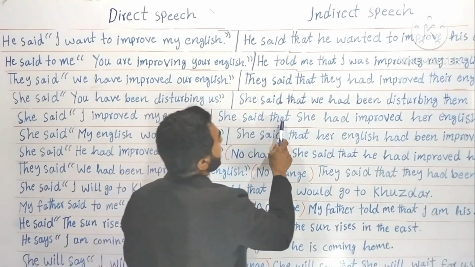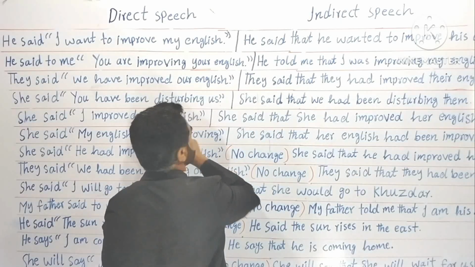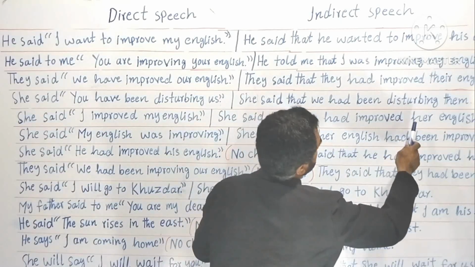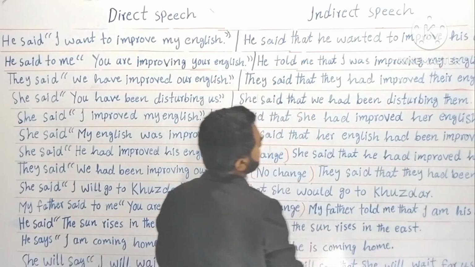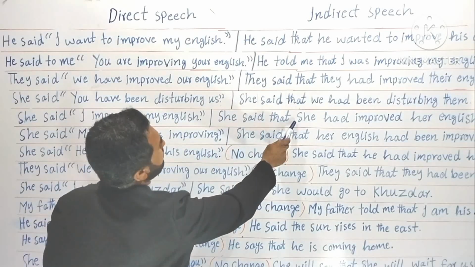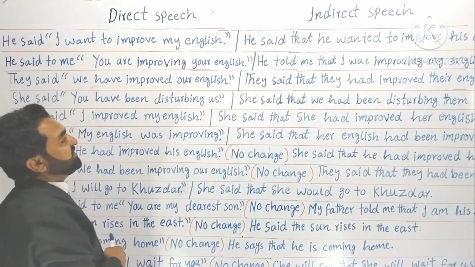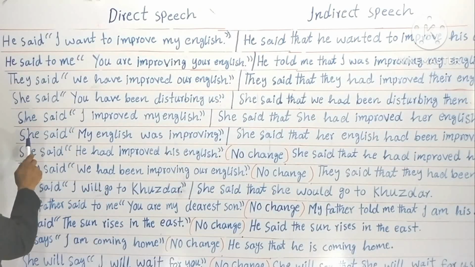She said that she had improved her English. Here it is my English. Here I am talking about her. Okay. I would say her English. Past simple changes into past perfect. She said that she had improved her English. Understood? Now look at the sixth example.